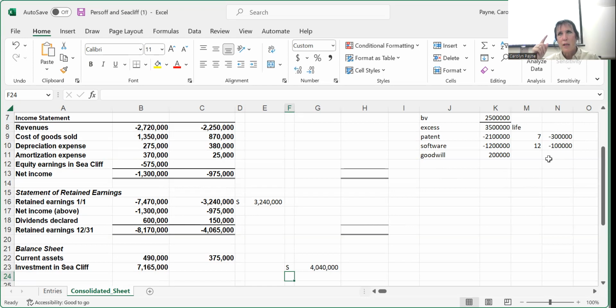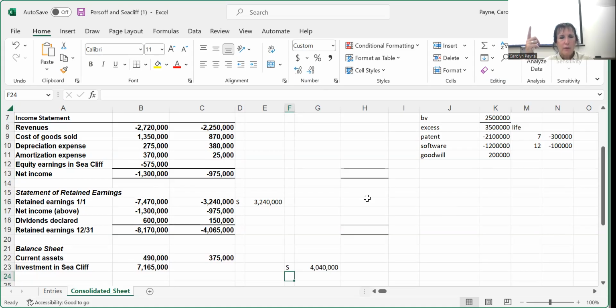Because the only difference between partial equity and full equity is that the parent would not record that additional expense of the allocation of the assets. They would record just the net income of the sub as a debit to the investment account, but they would not do the E adjustment. Okay, so we can tell that they're using full equity method, so it's not going to change our entries. Okay, so we got that finished.